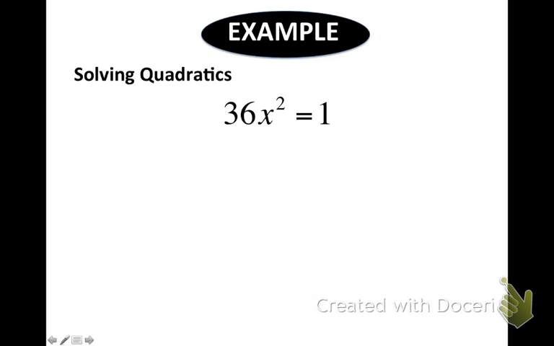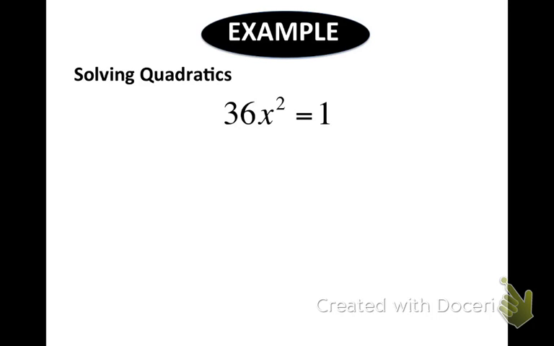Okay, what about this one? See if you can do this one on your own. Positive or negative 1 over 6. Divide by that 36.